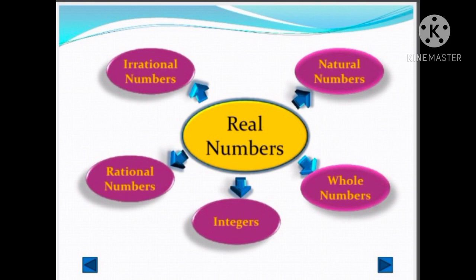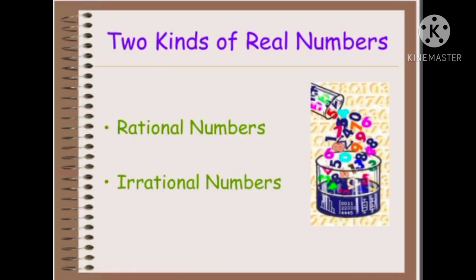Natural numbers, whole numbers, integers, rational numbers, irrational numbers are all the subsets of real numbers. Or otherwise, these numbers are all belonging to real numbers. Two kinds of real numbers are rational numbers and irrational numbers.